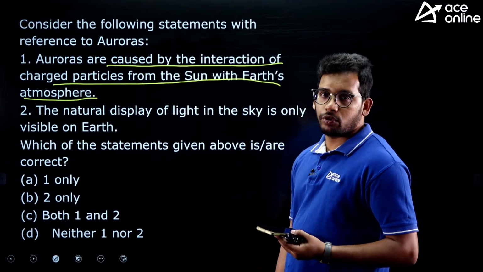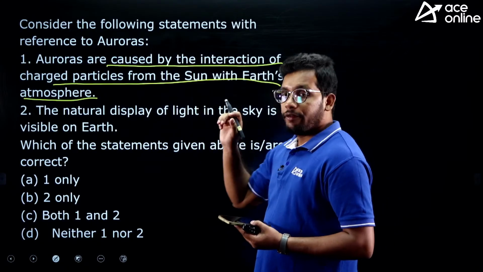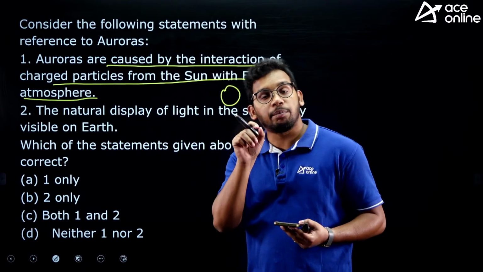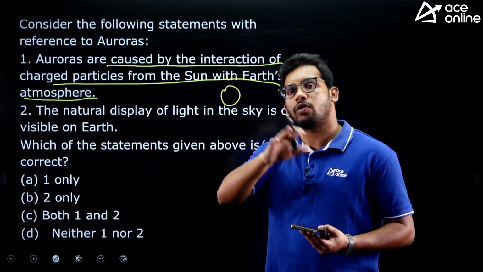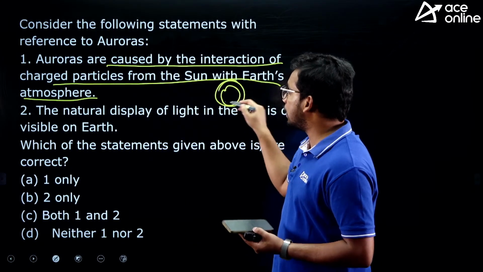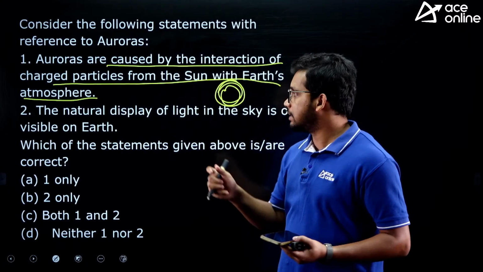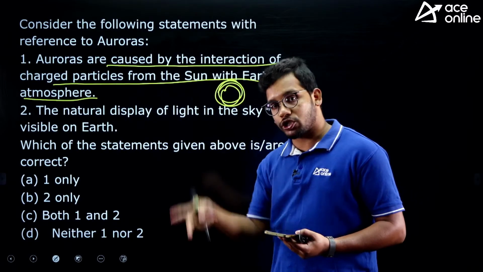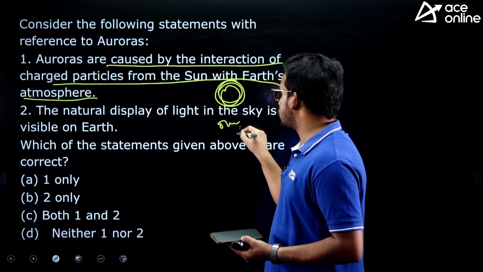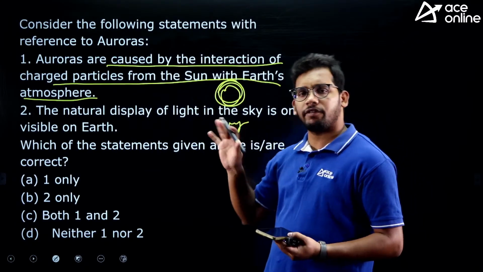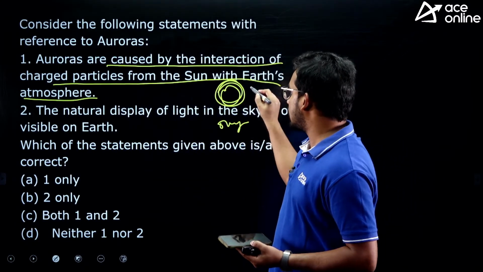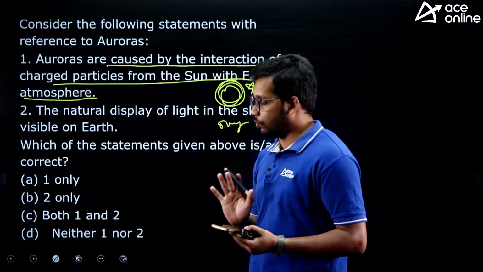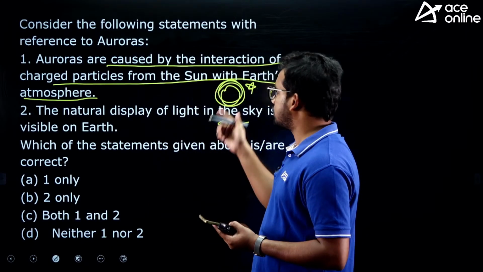With the Earth's atmosphere. So here one point we missed. Whenever there are charged particles interacting with the Earth atmosphere, based on the type of gases, we have oxygen, we have neon, we have carbon dioxide, a number of gases are there in Earth atmosphere. So whatever the gas that was interacted by these charged particles, based on the presence of gas, the color also changes. For example, oxygen gives yellow color. So similarly, different gases give different colors. You no need to remember. Just understand that because of various gases, we are getting various colors, right? So that you need to know. We have forgot to explain that. So yes, we got this point.